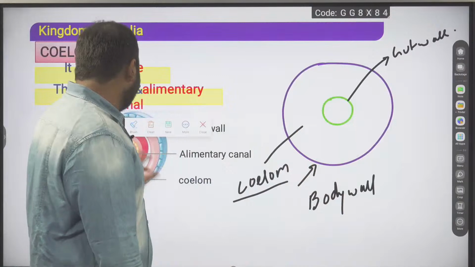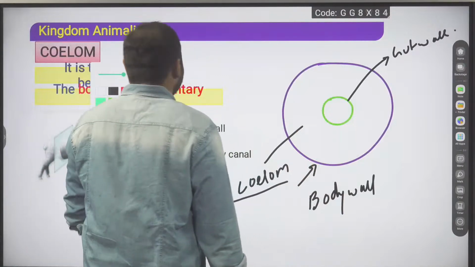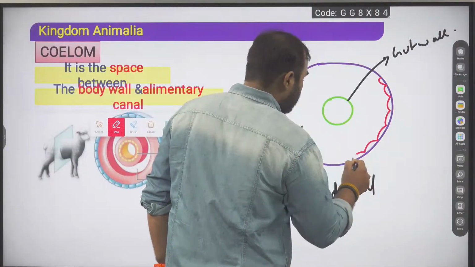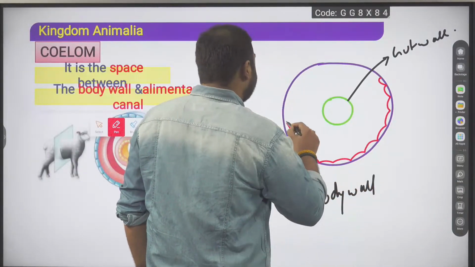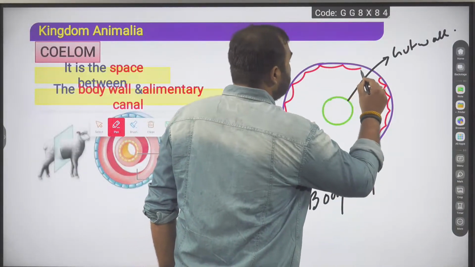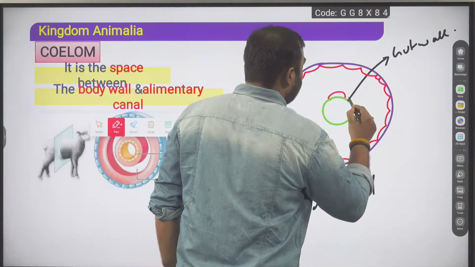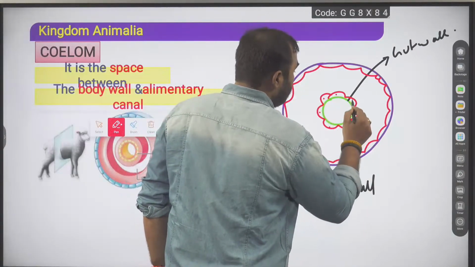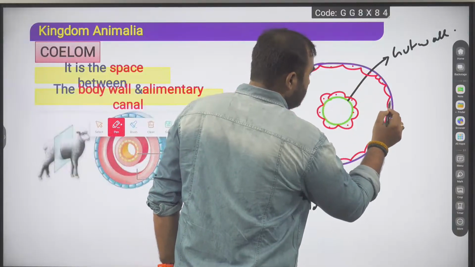Exactly. So what I need to show here is mesoderm. I need to show a mesoderm layer present here also. The red color cell layer will become the mesoderm here, and here also, surrounding the gut wall. Are we clear with this, guys?